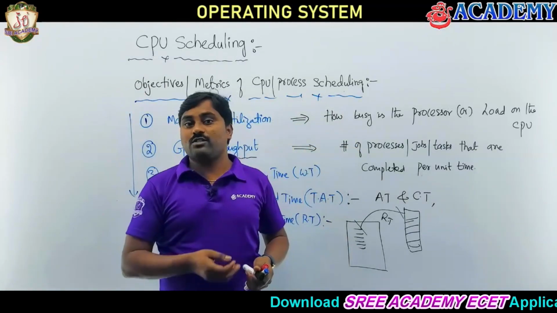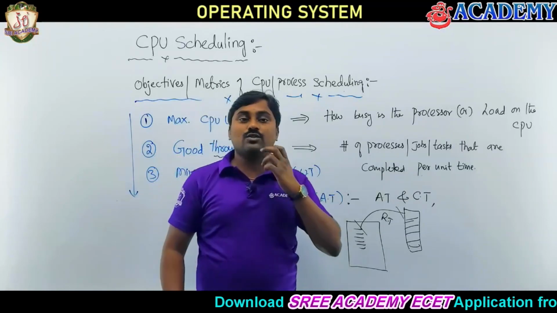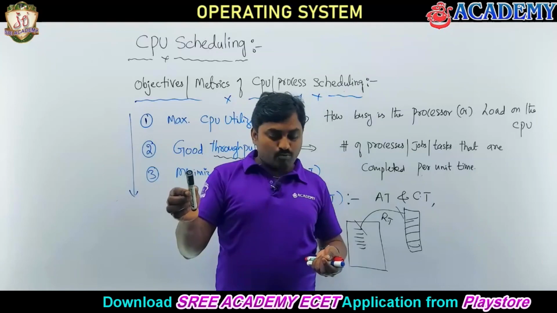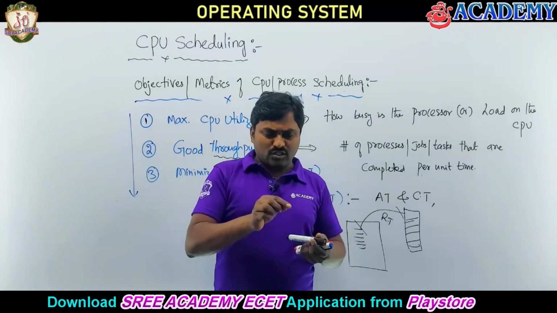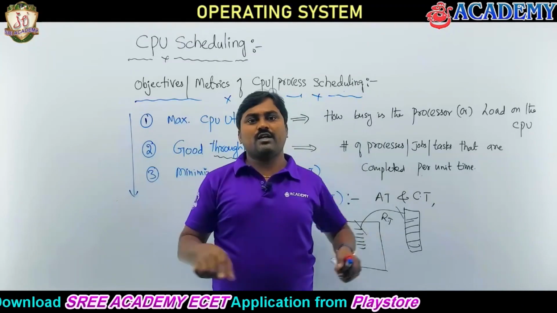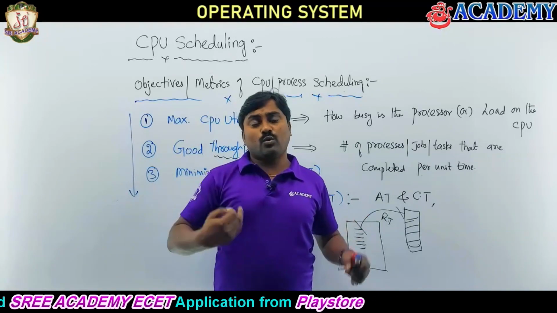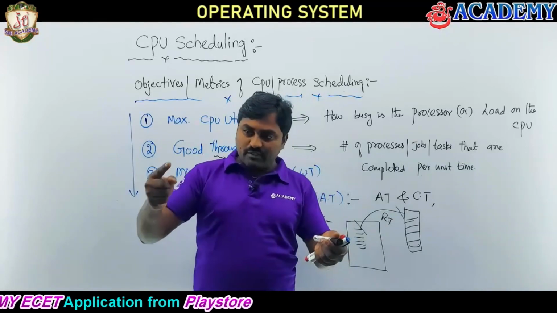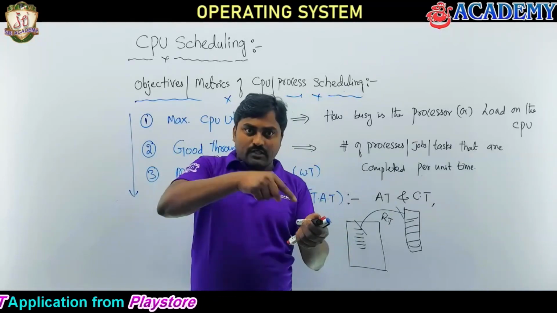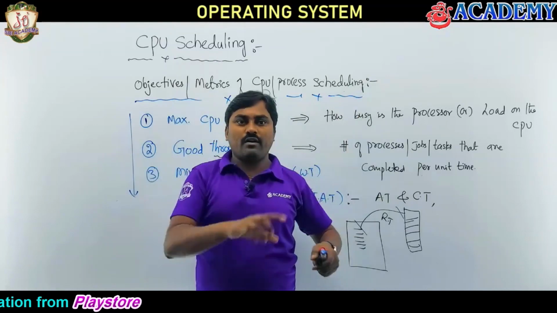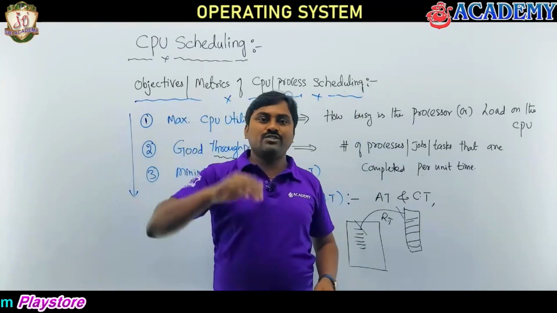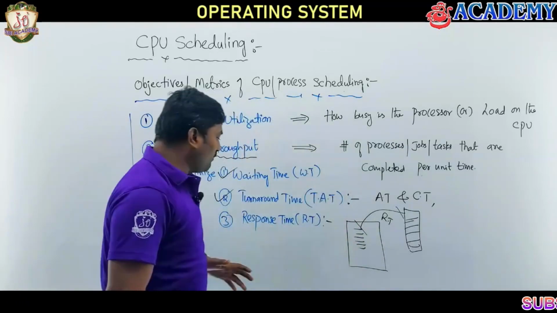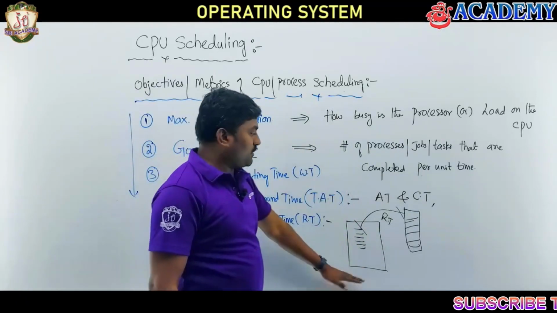But if you see today's systems, the responsiveness is more. The moment you place the mouse pointer over any application and click it, the application immediately opens, right? Today's systems are more responsive, meaning the response time is very less. The time at which I made the first request, it immediately opened. The gap is very less. But in those systems, the response time was more. Getting my point? So we try to reduce this response time also.